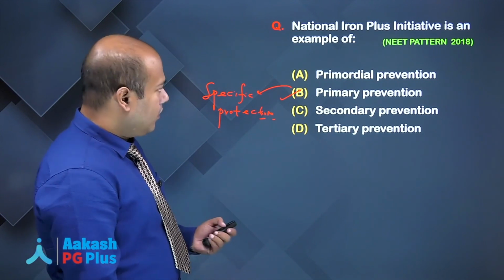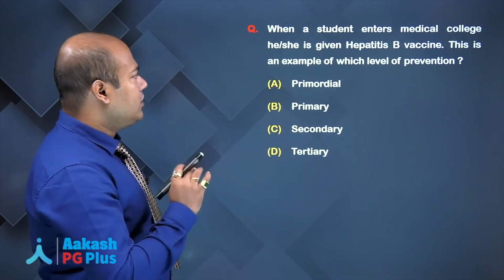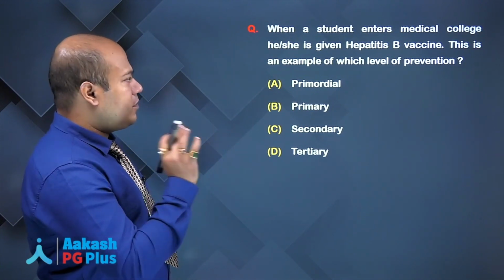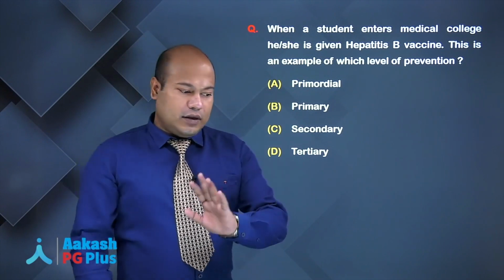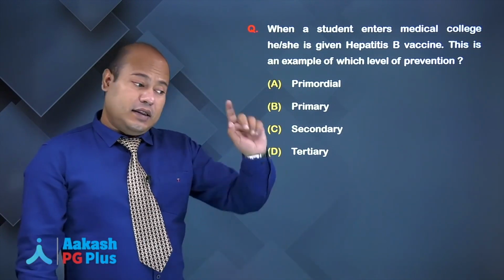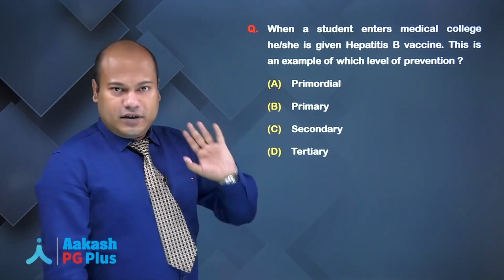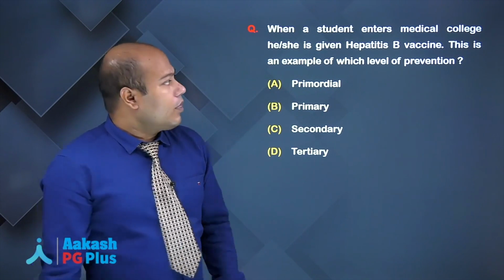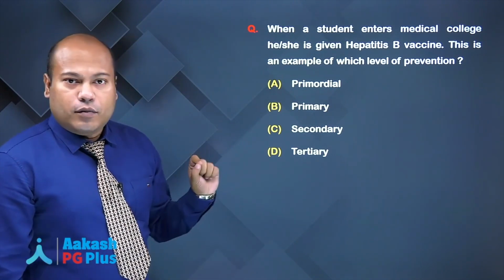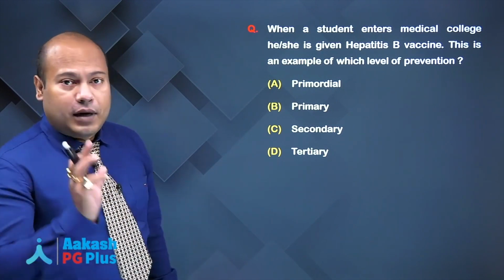Okay. Let's move ahead. When a student enters a medical college, he or she is given hepatitis B vaccine. This is an example of which level of prevention? It means when the student is entering the medical college, there is already the risk factor of hepatitis B. He or she is given vaccine for hepatitis B. Why? Because there is a risk factor for hepatitis B. So, this is which level of prevention? Risk factor is there, disease is not there, so it will be primary level of prevention.